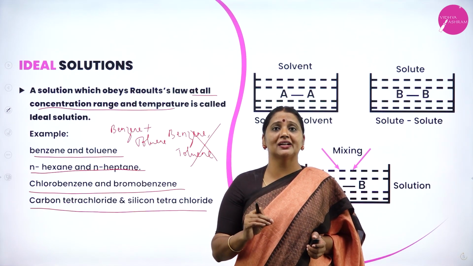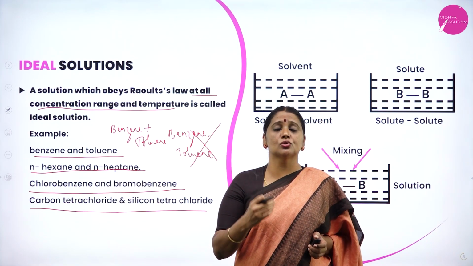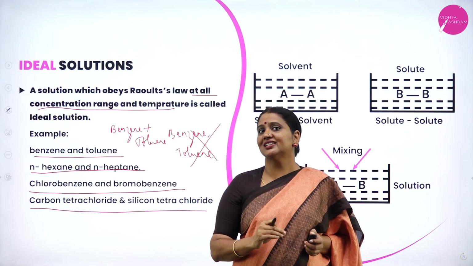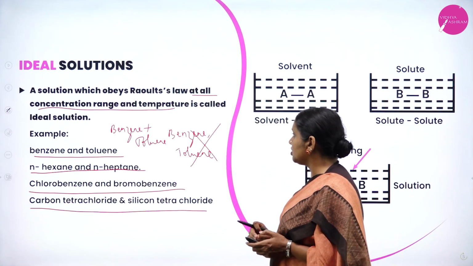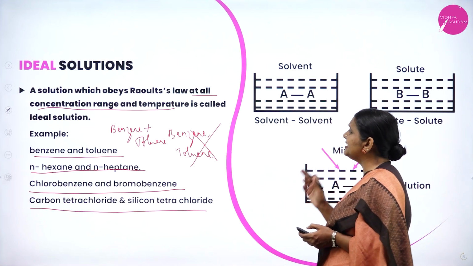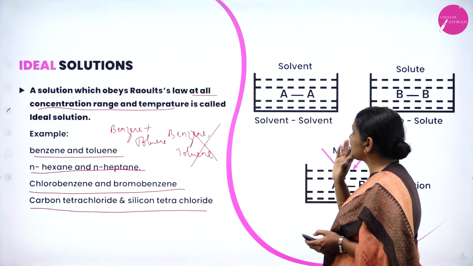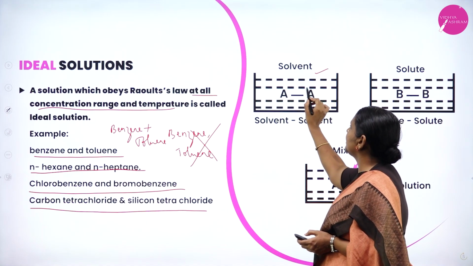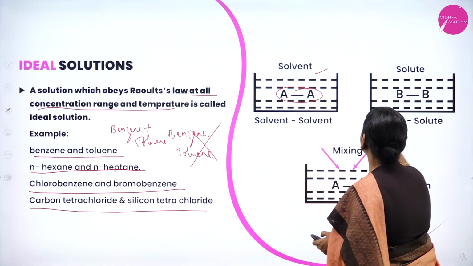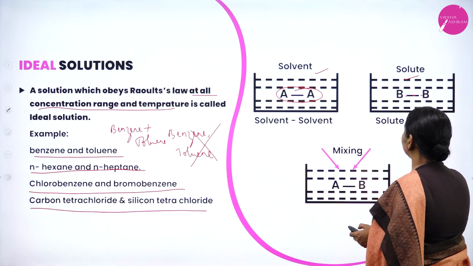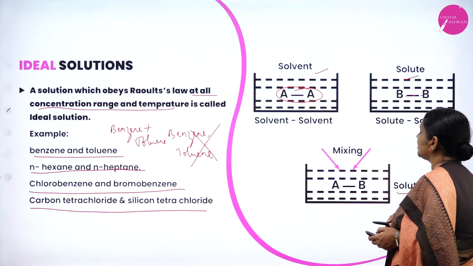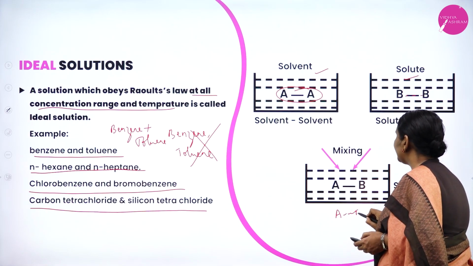Once again, I'll repeat, my dear students. What is an ideal solution? A solution which obeys Raoult's law at all concentration ranges and temperatures is called an ideal solution. For example, consider a solvent made up of molecules A dot dot A and a solute B dot dot B. When both are mixed, it becomes a solution.